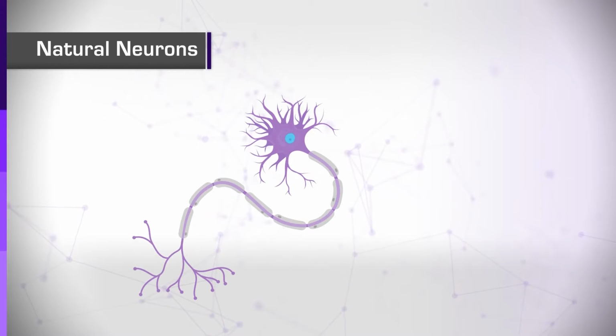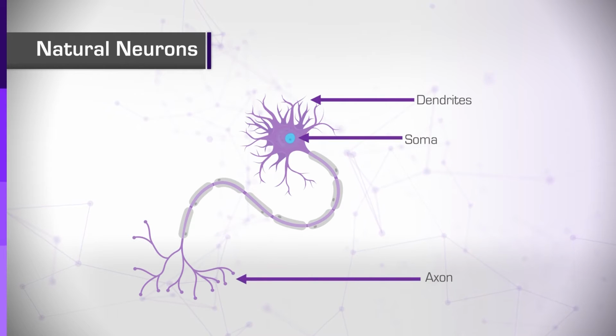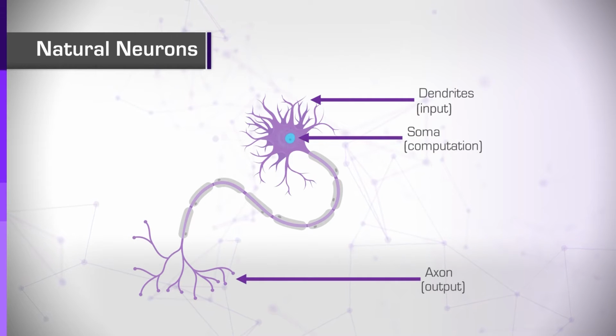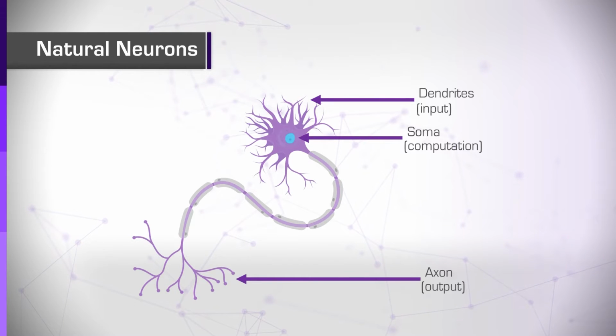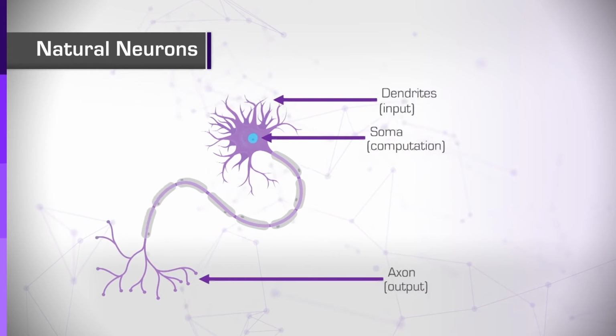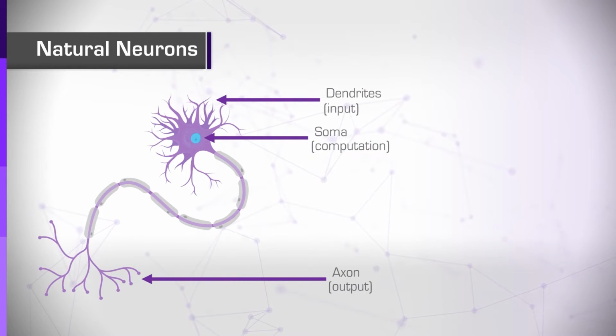The neuron cell consists of three main parts: dendrites, a cell body, also called soma, and an axon. In most real neuron cells, the dendrites are the input element, the soma is comparable to a computational element, and the axon is the output element. If you think about it, it is similar to a computer algorithm. An algorithm usually has an input procedure, a computational procedure, and an output procedure.